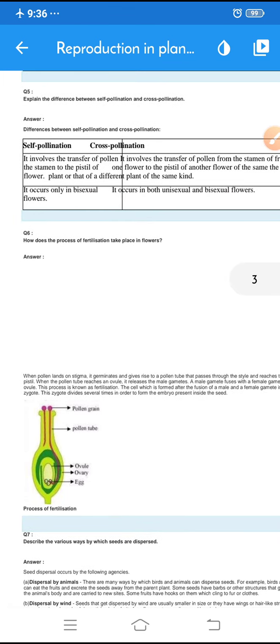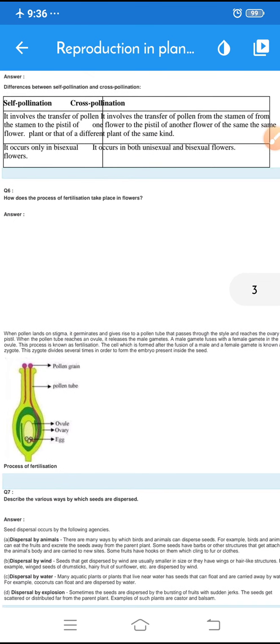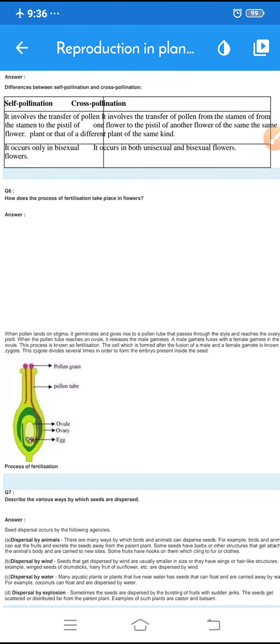The next one is, explain the differences between self-pollination and cross-pollination. In the case of self-pollination, it involves the process of transfer of pollen grains from the stamen to the pistil of another flower of the same plant, or the same flower of the same plant.